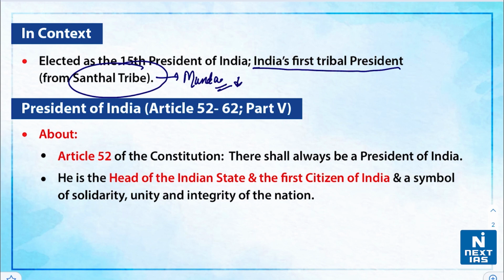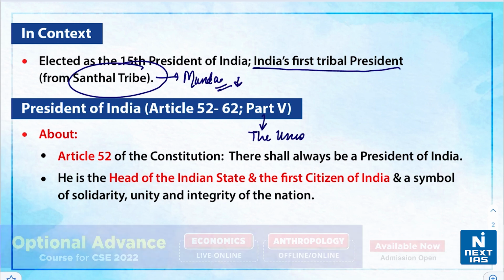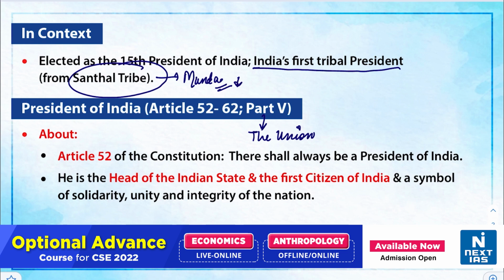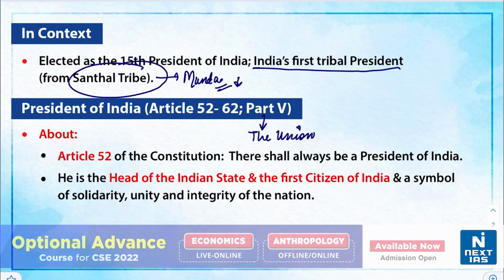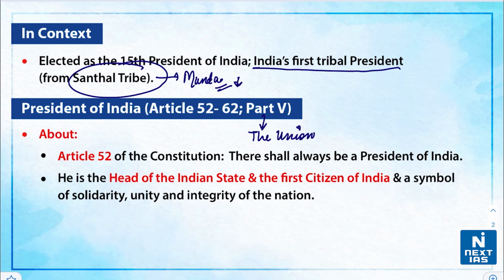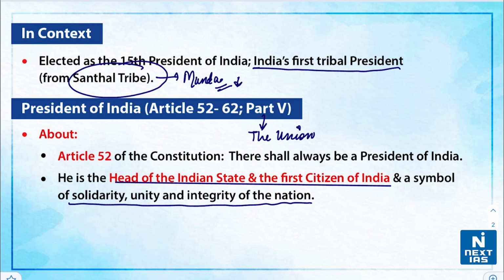Let us now talk about the articles associated with the President of India. Part 5 of the Constitution under the Union talks about the President of India. Article 52 says that there shall always be a President of India, and he or she holds the highest elective office in the country. He is the head of the Indian state and the first citizen of India, and a symbol of solidarity, unity, and integrity of the nation.